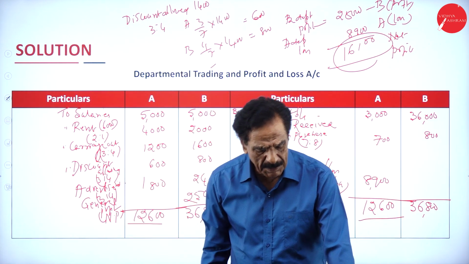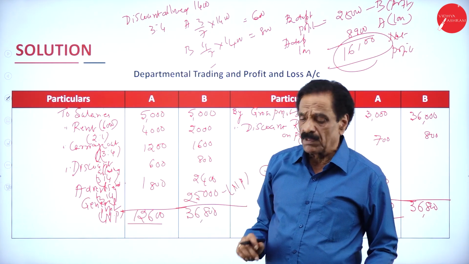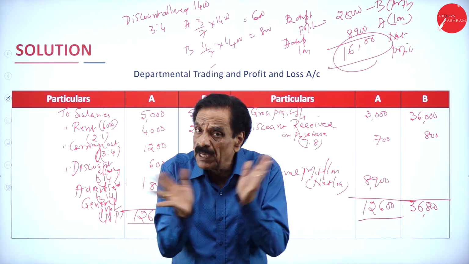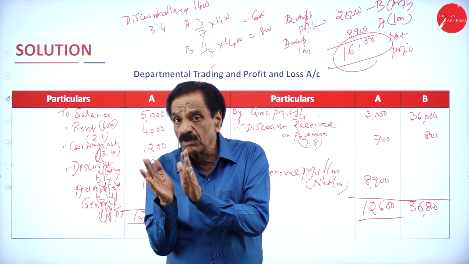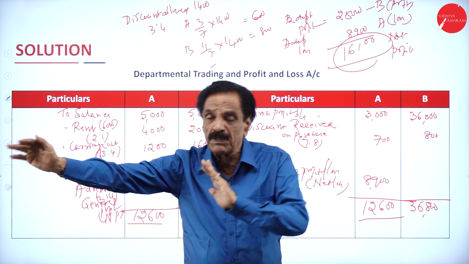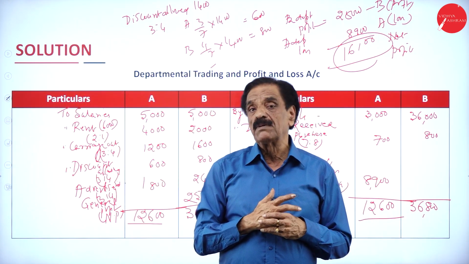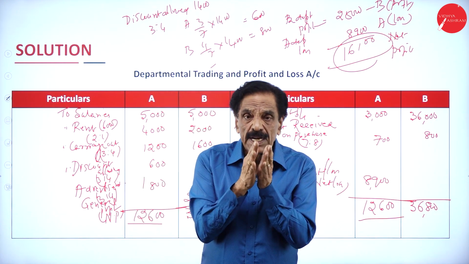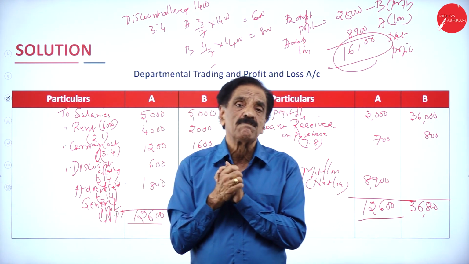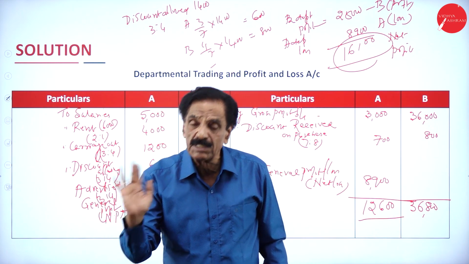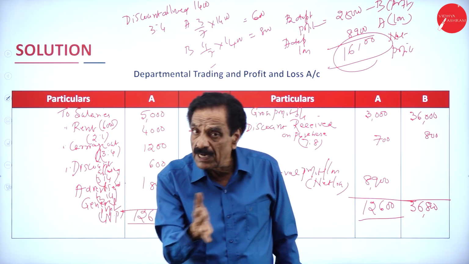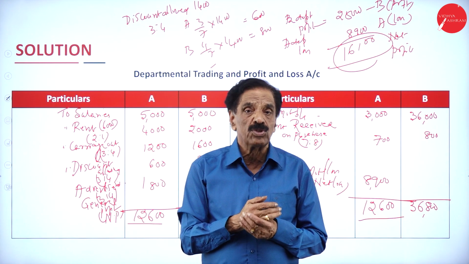Easily divisible. We can go with the division. So you must have a good base. Internal transfer means credited to B department, debited to A department. Rent based on floor area, depreciation on asset value. Here salary is equally distributed in the ratio of 2:1.